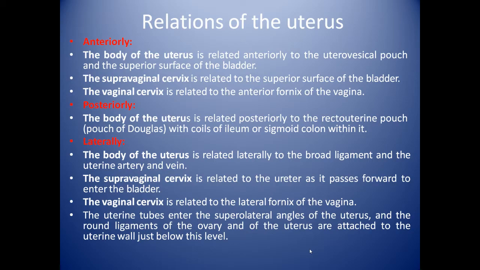Uterine tubes enter the superior lateral angles of the uterus, and the round ligament of the ovary and of the uterus are attached to the uterine wall just below the level.